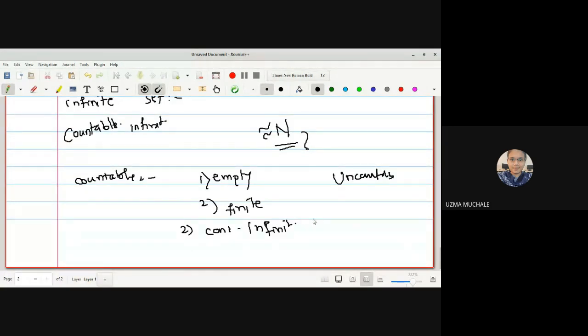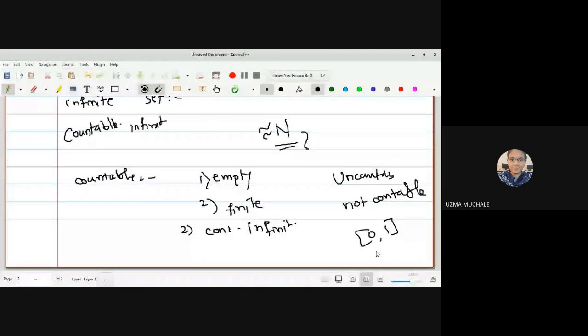A set which is not countable. What do you mean by not countable? Can anyone tell me how many elements are there between 0 and 1, in real life? Infinite. Whether it is infinite or uncountable, that is the question I have asked you.